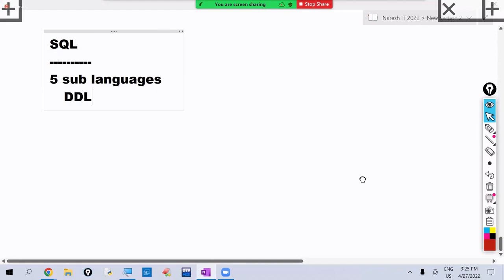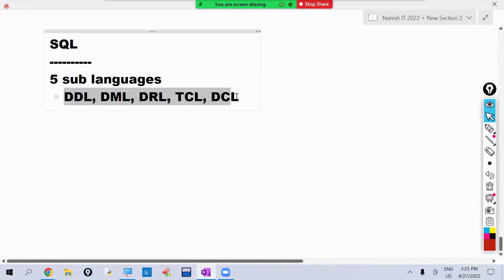Like DDL commands, DML, DRL, TCL and DCL. These are the 5 sub-languages. And in every sub-language, again some commands are there. DDL commands like create, alter, drop, truncate, etc. DML commands like insert, update, delete. DRL is the select command. TCL commands like rollback, commit, savepoint. DCL commands like grant, revoke. Those all commands we discuss. In the first 20 sessions, we discuss these 5 sub-languages only.